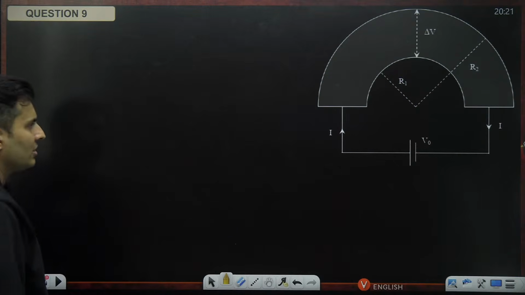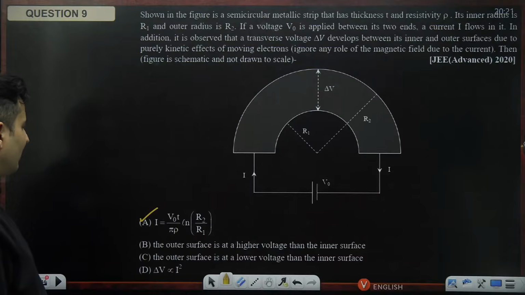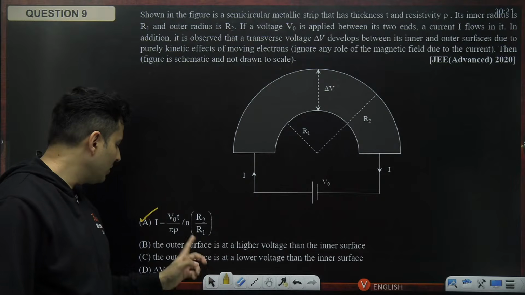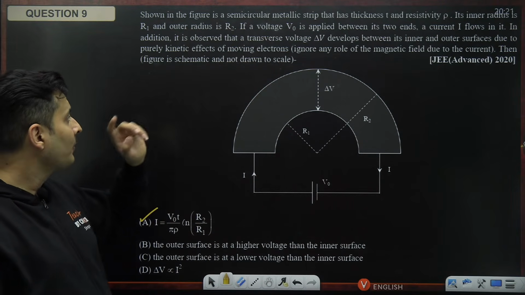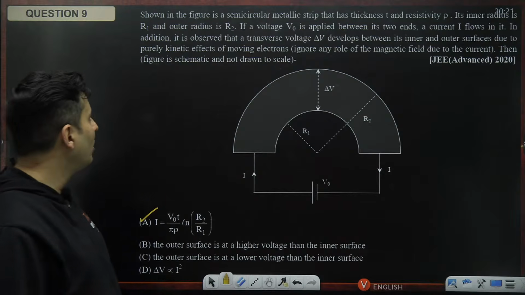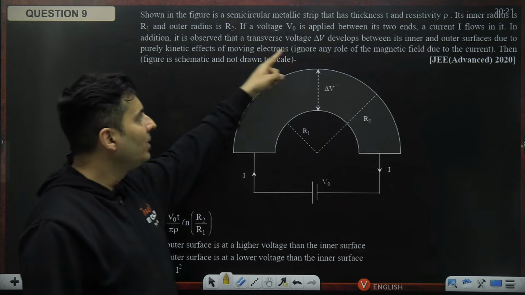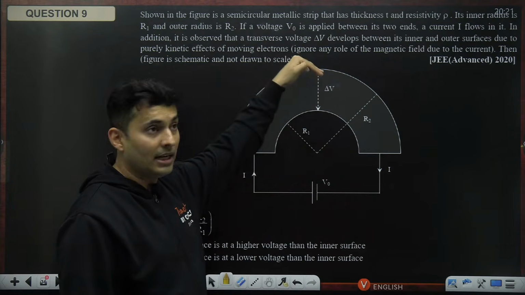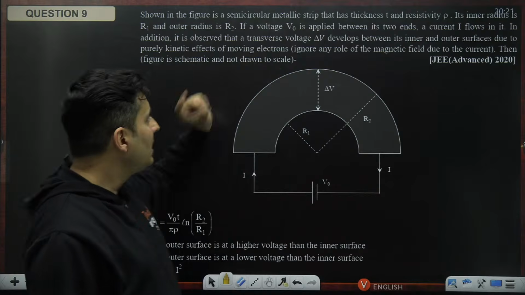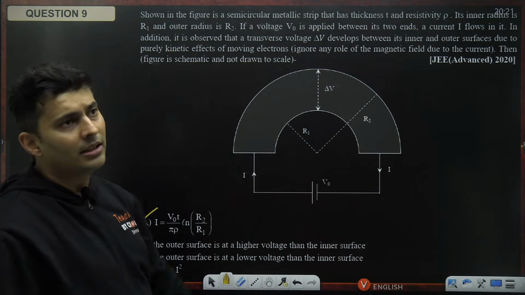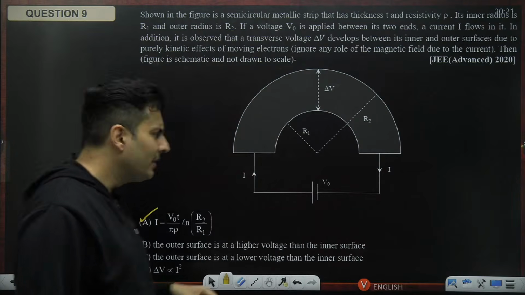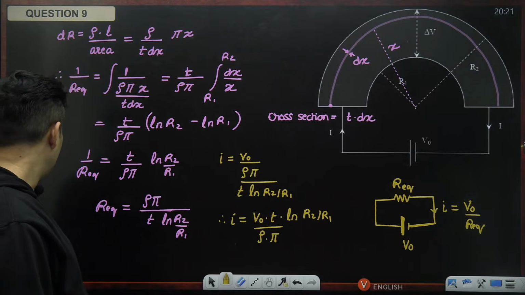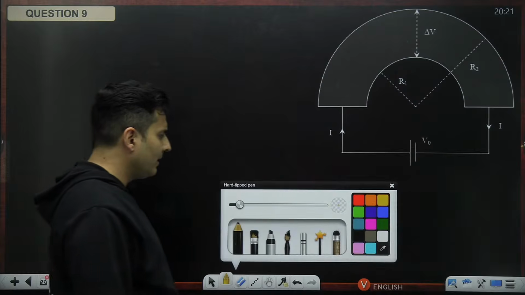Okay, but that is not the end story now. Now there is another problem. Surfaces having lower or higher voltage, and how is that voltage related to the current? Because they have mentioned one very important line. The voltage which has developed between the inner and the outer surface is purely because of the kinetic energy of the electrons. Because otherwise you might be thinking, why the hell is that voltage coming up? So let me explain that to you.